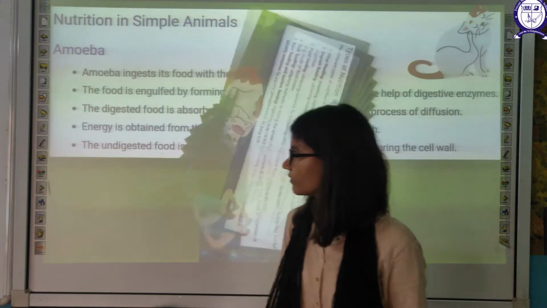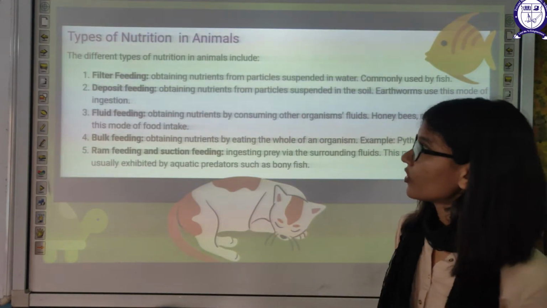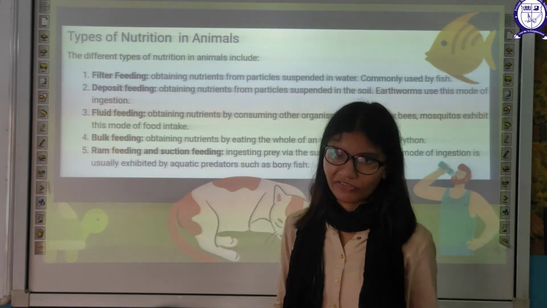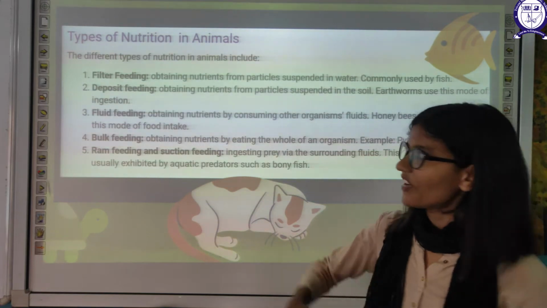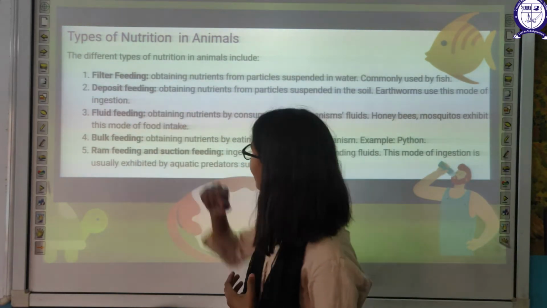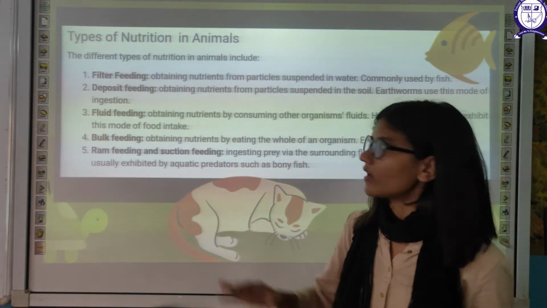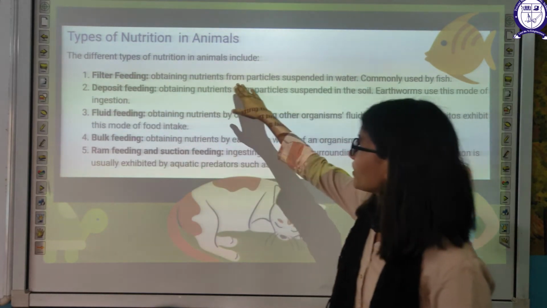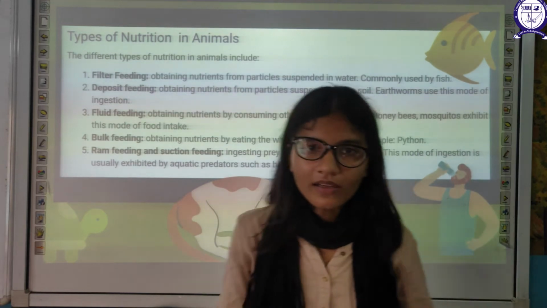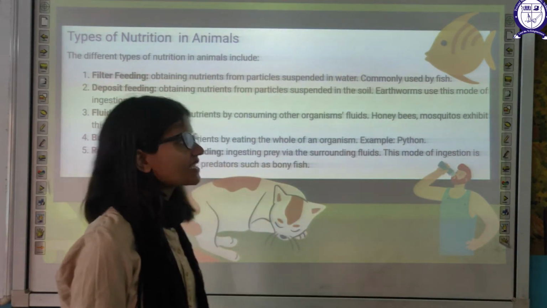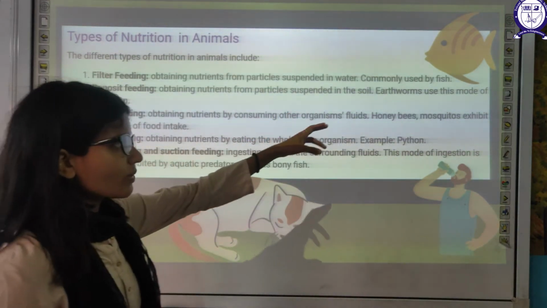Next one is types of nutrition in other animals. Different types of nutrition are there in different types of animals. First one is filter feeding. What is filter feeding? It is obtaining nutrients from particles suspended in the water, getting the nutrients from the water itself. It is commonly used by fish.